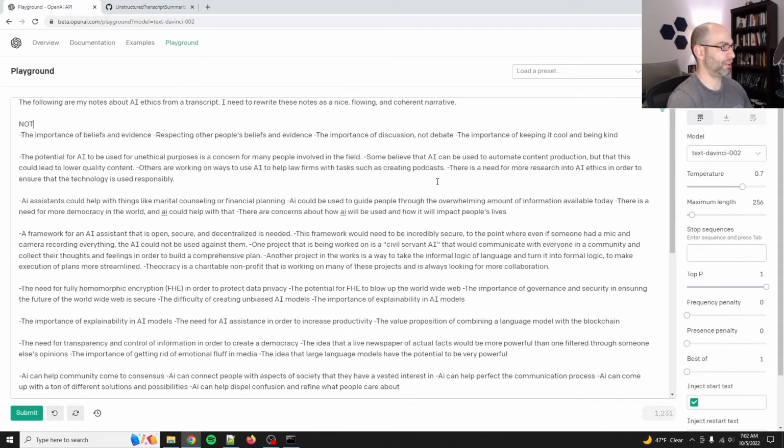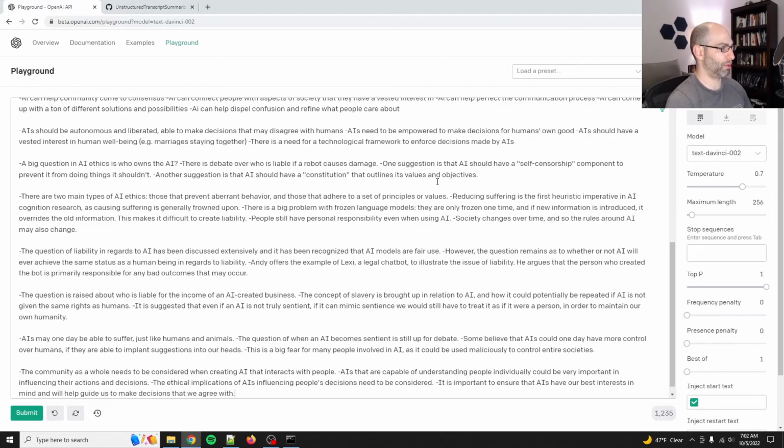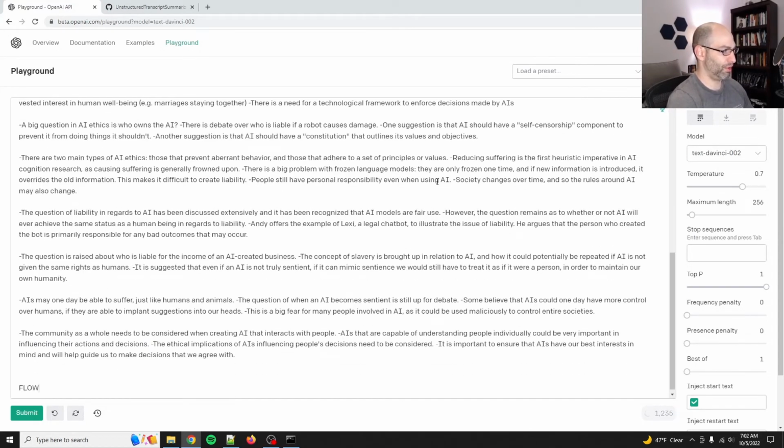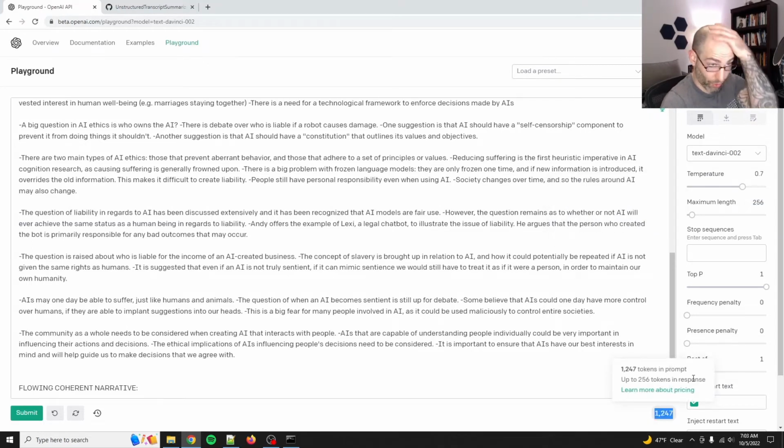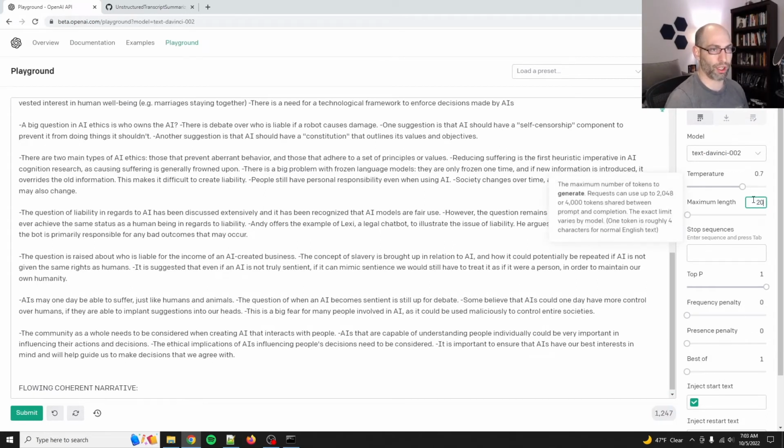Then we'll say notes, and come down here and say flowing, coherent narrative, and we'll increase the token count. We're only at 1,200 tokens, so we're only using a little over a quarter of our available token count.